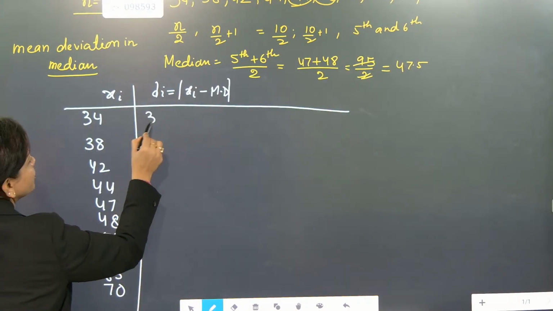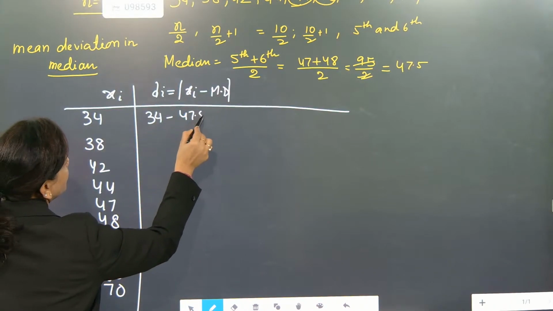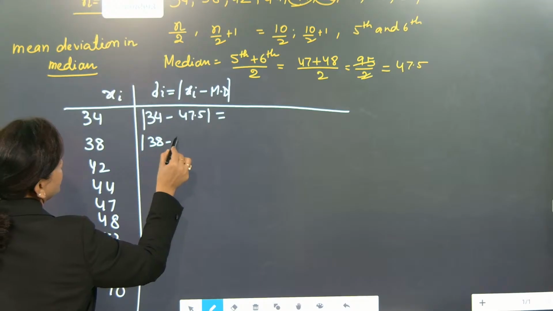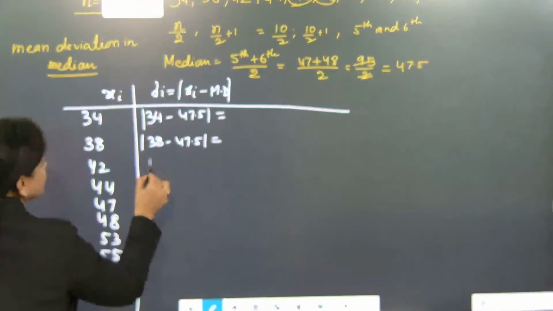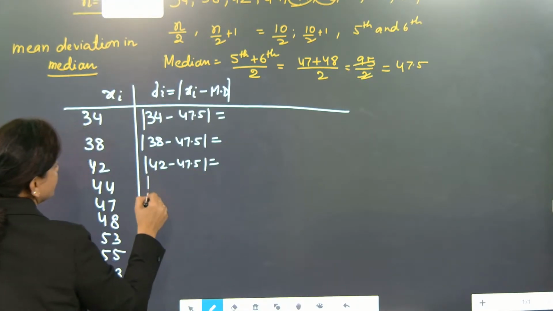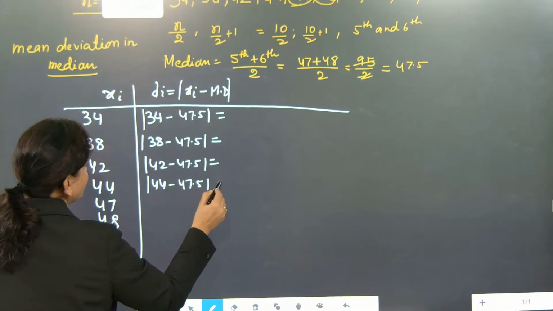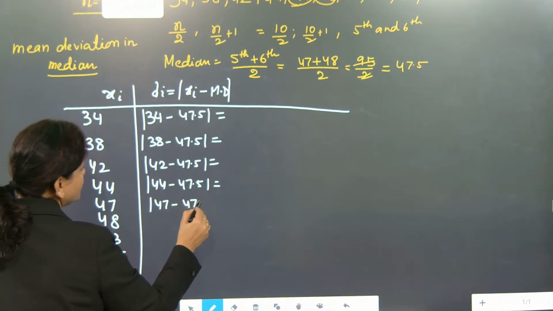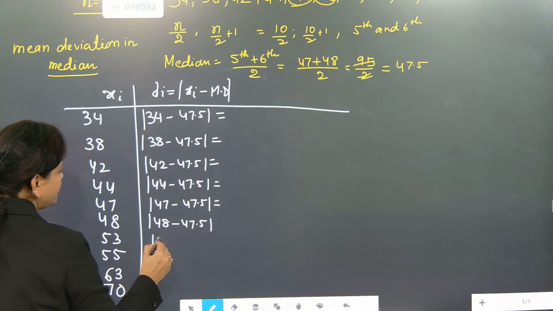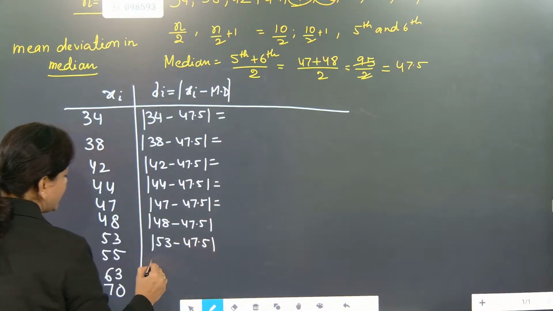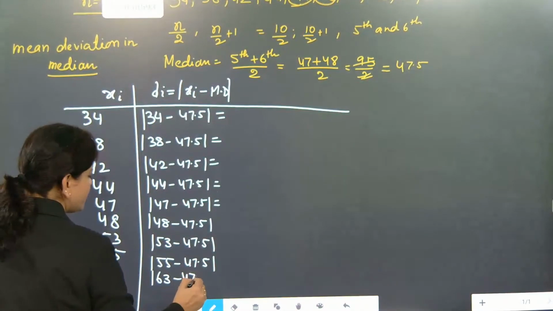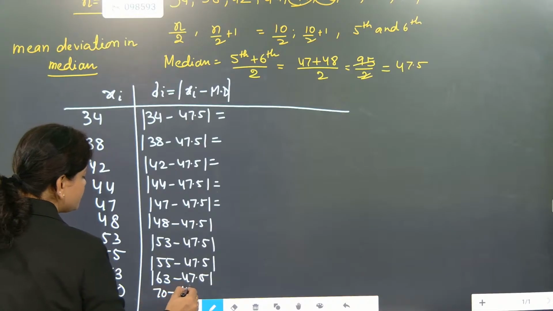So here 34 minus 47.5, then 38 minus 47.5, 42 minus 47.5, 44 minus 47.5, 47 minus 47.5, 48 minus 47.5, 53 minus 47.5, 55 minus 47.5, 63 minus 47.5, and 70 minus 47.5.